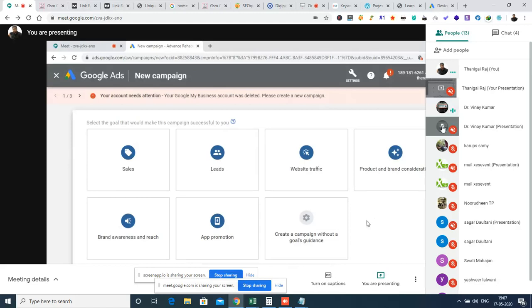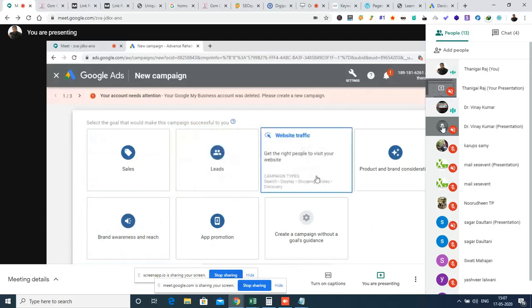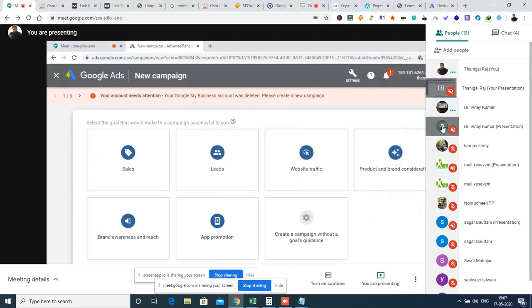This is sales, leads, website traffic, product and brand consideration, brand awareness and reach, app promotion, create a campaign without a goal's guidance. Exactly. I can see your screen. So everyone can see the same thing: sales, leads, website traffic, product and brand consideration, etc. Sagar says yes.